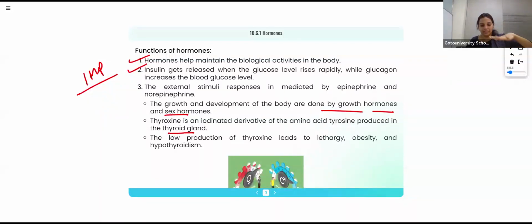So there should be a correct level for each and every type of hormone in our body. If it is exceeding, it will cause some problems. If it is less, again it will cause some problems. So it should be maintained. The hormone balance should be there. The amount of hormone in our body and the production of hormones, everything should be maintained at a proper level. Otherwise, it will cause problems.